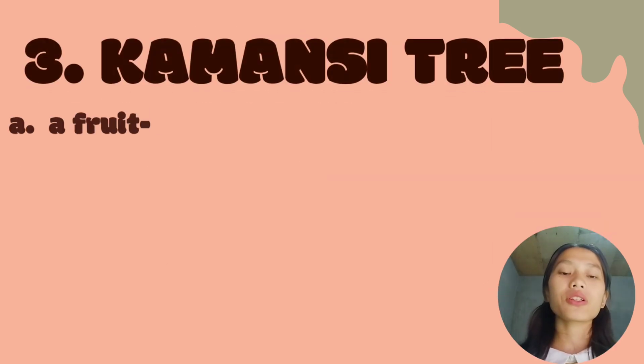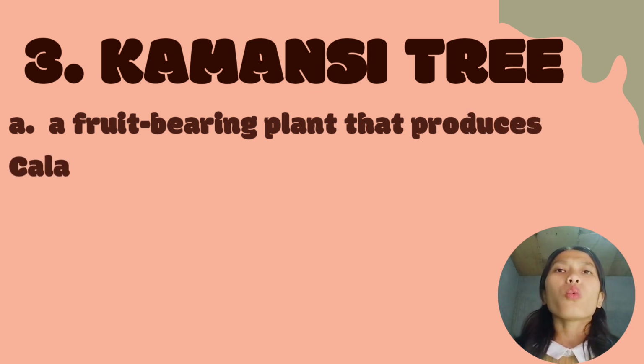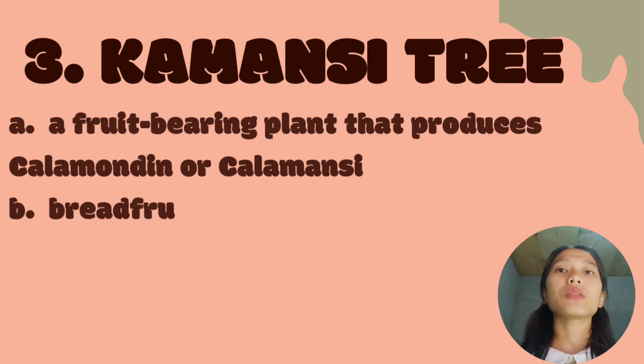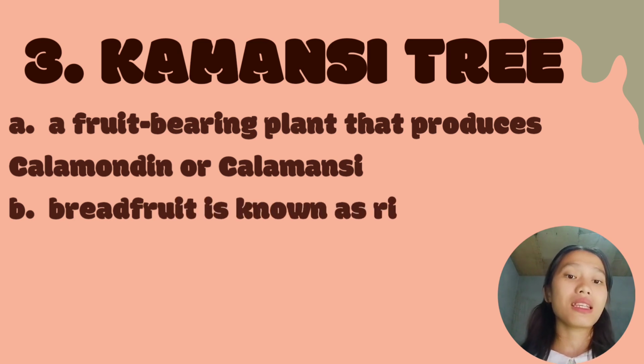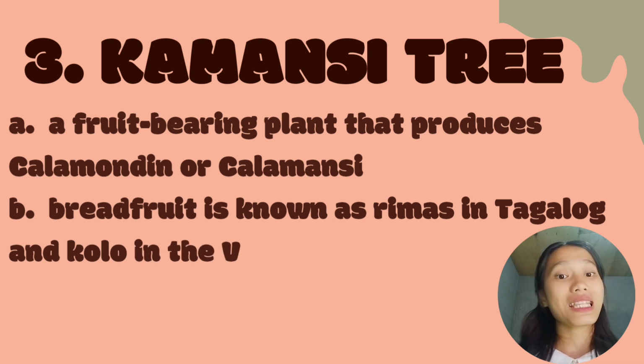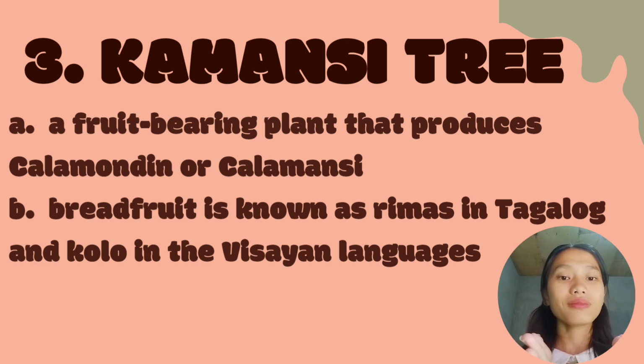Now we are down to our last item. We have the words calamansi tree. What do you think a calamansi tree is? Is it A, a fruit-bearing plant that produces calamondin or calamansi? Or is it B, a breadfruit, which is known as rimas in Tagalog and kolo in the Visayan language? What do you think is the answer? Pause the video. The correct answer is letter B.